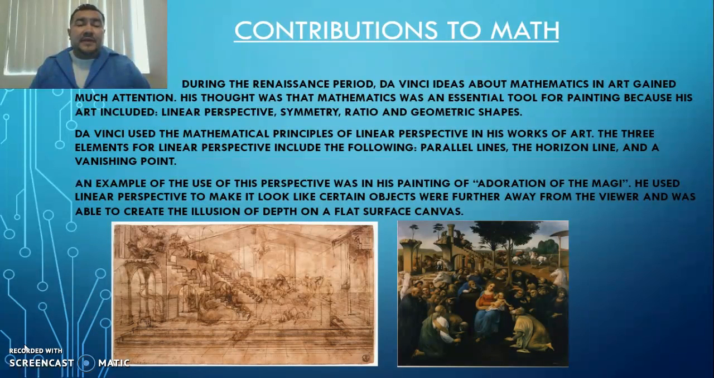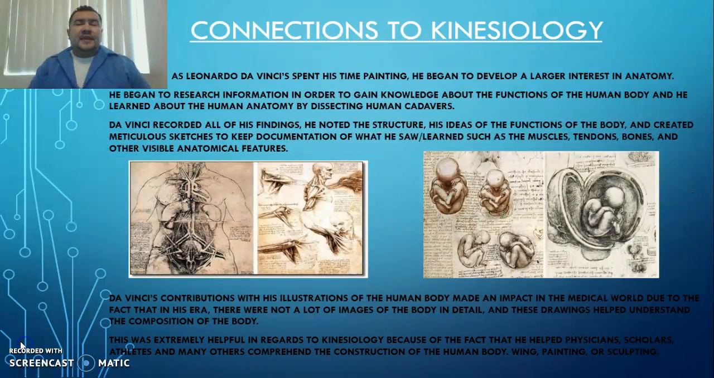An example of the use of this perspective was in his painting of the Adoration of the Magi. He used linear perspective to make it look like certain objects were further away from the viewer and was able to create the illusion of depth on a flat surface canvas. And we can see here the use of the linear perspective in his work and the final results of the Adoration of the Magi.